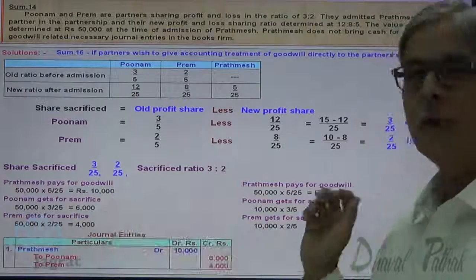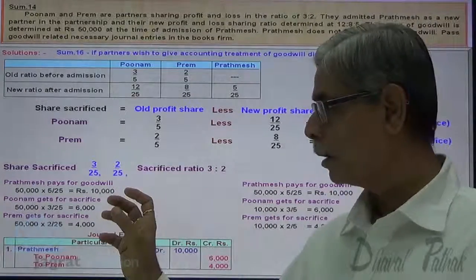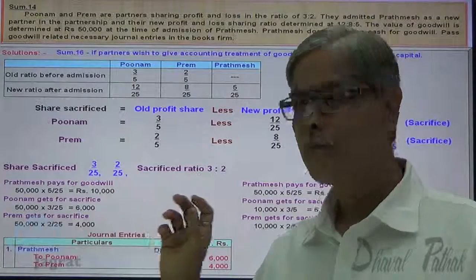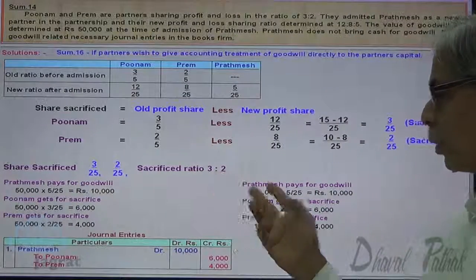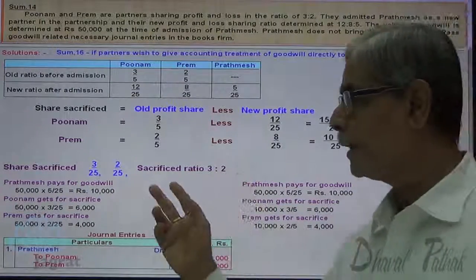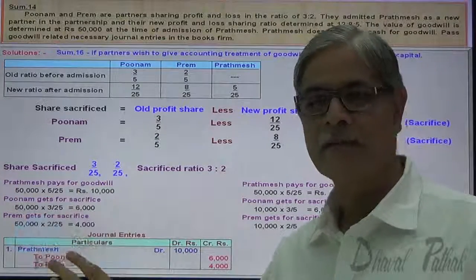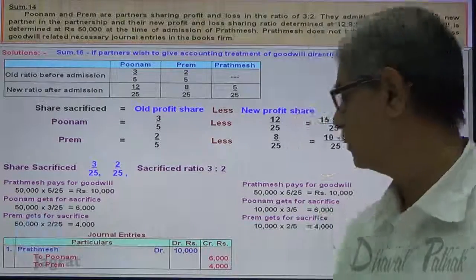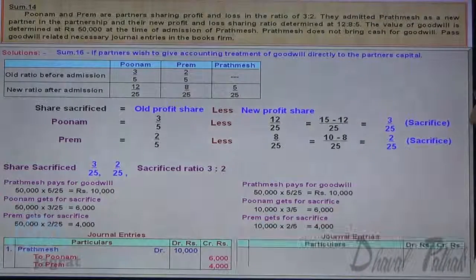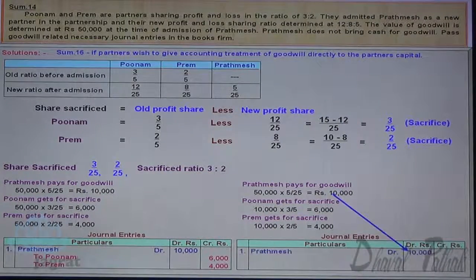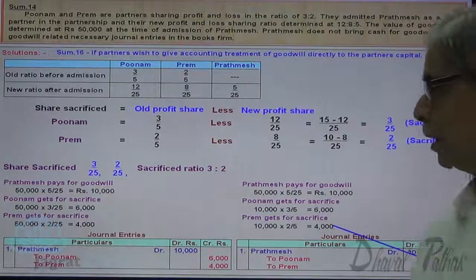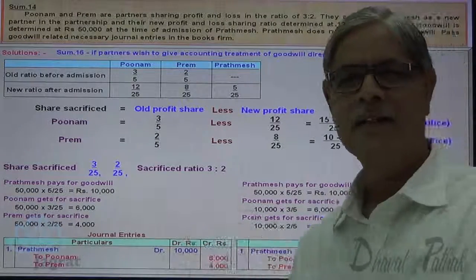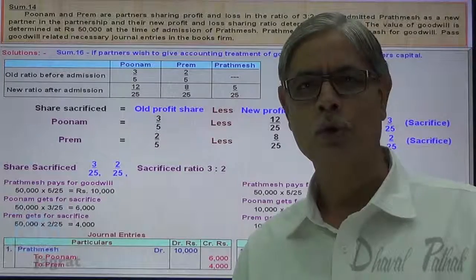But observe the calculation and what ratio. When the ratio is there, how is it to be applied? And when you are given the share sacrificed, how should it be applied? Just observe it keenly and compare it. Now I want to write down the journal entry. Prathamesh capital account debit, to Poonam capital account, to Prem capital account. Same journal entry. This is the alternative way to represent the same thing to you.